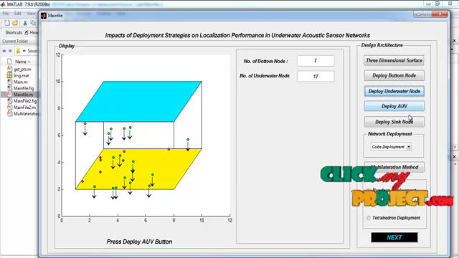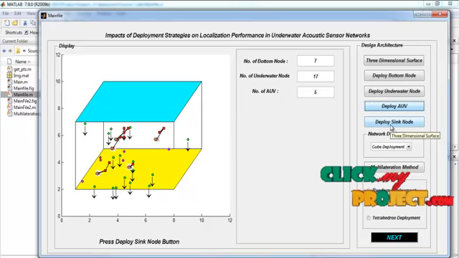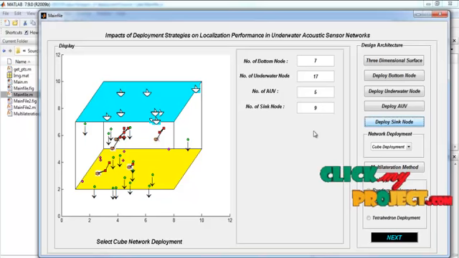By pressing deploy AUV, we perform the deployment of the AUVs. Here the number of AUVs is 5. By pressing the deploy sync node, we perform the deployment of the sync node locations. Here the number of sync nodes is 9. Now the network deployment is performed.